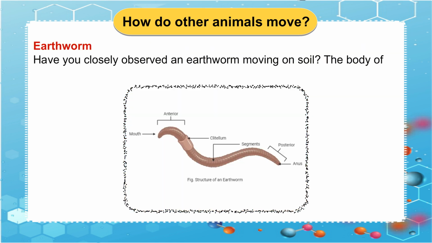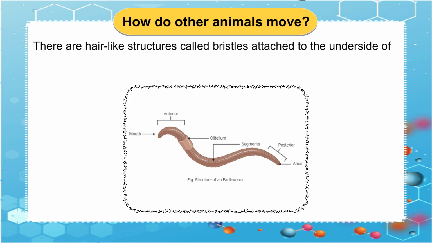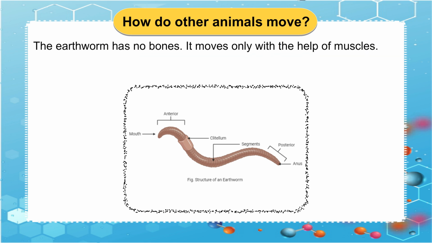Earthworm. Have you closely observed an earthworm moving on soil? The body of an earthworm is made up of ring-like structures called segments. There are hair-like structures called bristles attached to the underside of these segments. These help the earthworm to get a grip on the ground while moving. The earthworm has no bones. It moves only with the help of muscles.